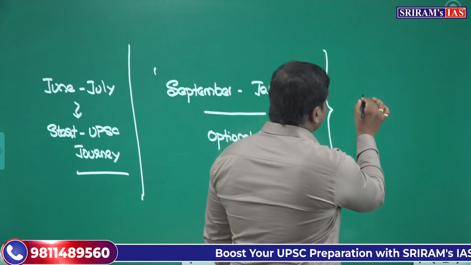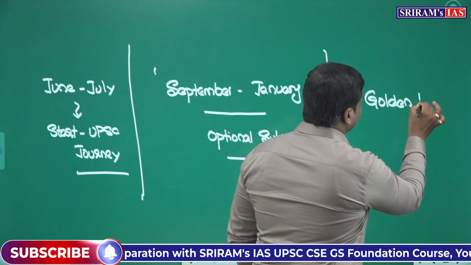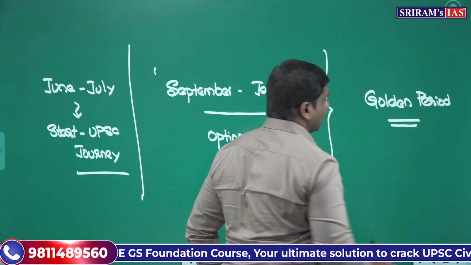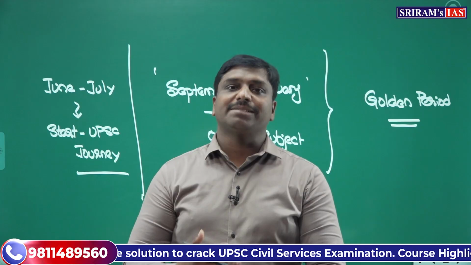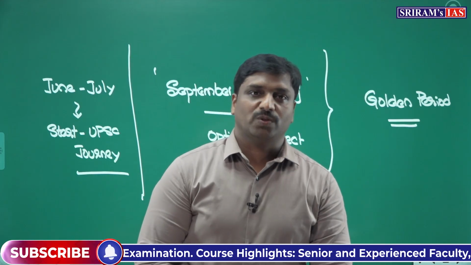So this period is considered the golden period in anthropology, where you have to utilize it systematically so that you can gain the maximum benefit with peaceful preparation.